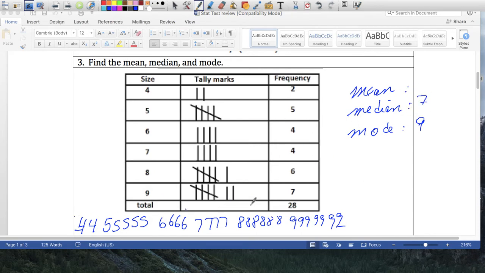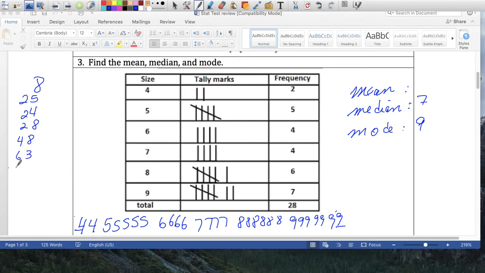The mean, you're going to add all this, so 4 plus 4 plus 5 plus 5 plus 5 plus 5 plus 6 plus 6 plus all those numbers. Let me see if I can add these. I've got an 8, a 25, a 24, a 28, 6 of 48, and the 9 is 63.